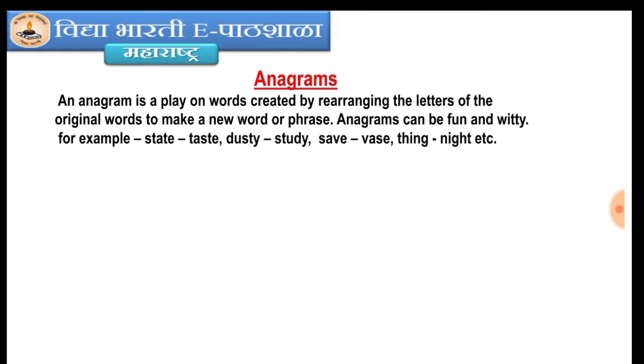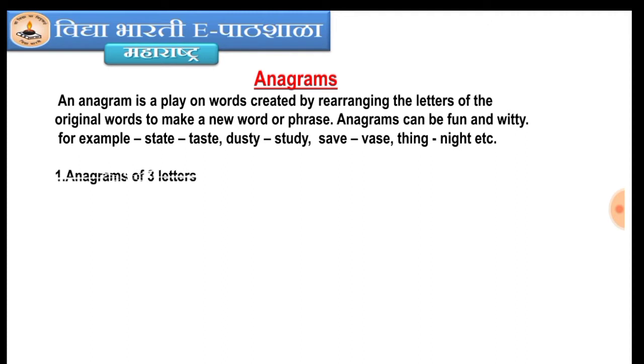For example, state, test. Now here the letters of state, S-T-A-T-E, we rearrange all these letters and make the new word test. In this way, the second word dusty, from dusty we can rearrange new words: study, save, waste, think, night, etc. In this way we can rearrange new words from the letters given in the specific words.